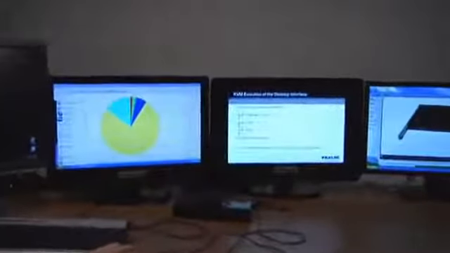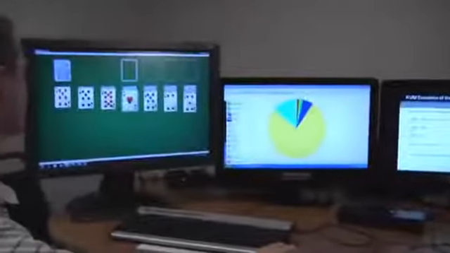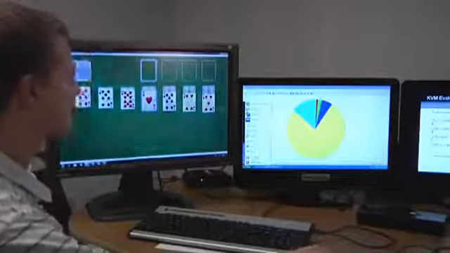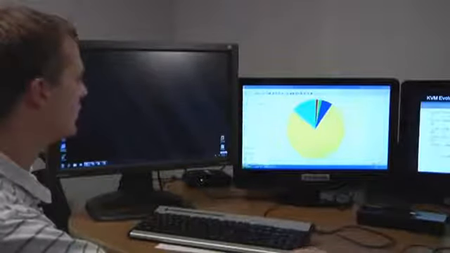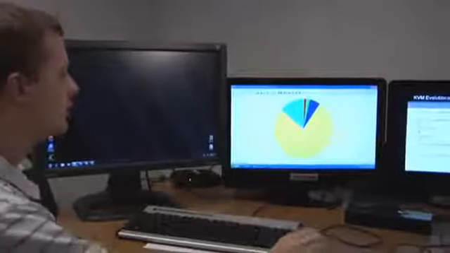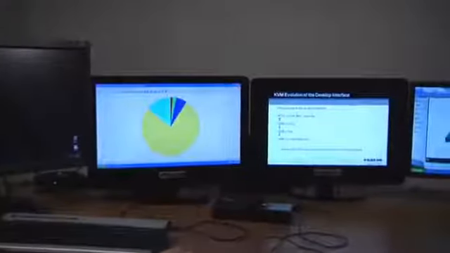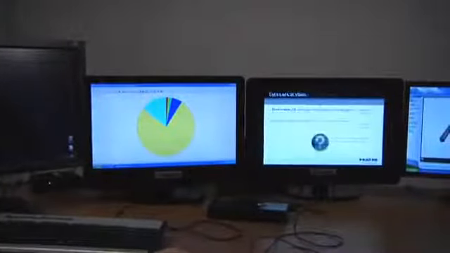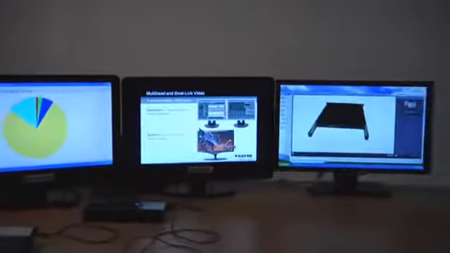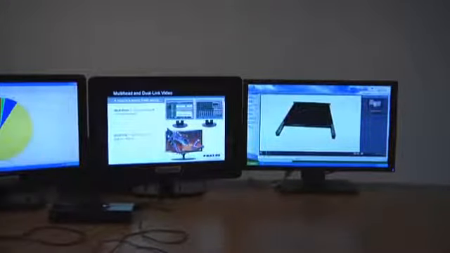Here I can show you where you can run several applications at once. On this computer, I'm going to be playing a game of solitaire. If I need to show a presentation next, I can simply move my mouse over to display 2 and show a chart. The chart is actually going to represent data that I'm going to show on monitor 3. All I need to do is move the mouse over and begin my presentation. If I need to show a video during my presentation, I can move the mouse from monitor 3 to monitor 4 and begin the video.